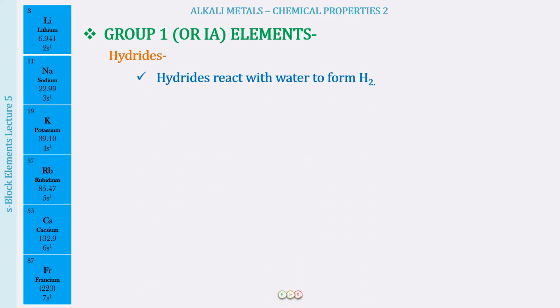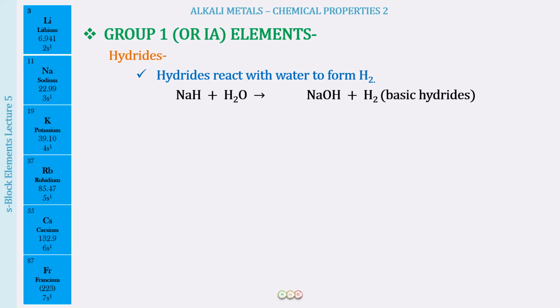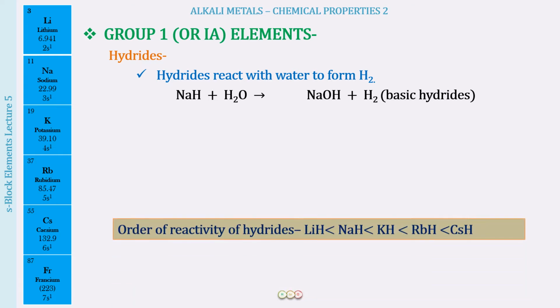So these hydrides, please do remember, they react with water to form hydrogen. This is one reaction again which you have learnt in the preparation of hydrogen. For example, we have sodium hydride. When this reacts with water, correspondingly NaOH and hydrogen will be produced. Because the corresponding hydroxide is produced, we call them basic hydrides. And as you move in the periodic table from left to right, you will find that these become from basic to acidic hydrides.